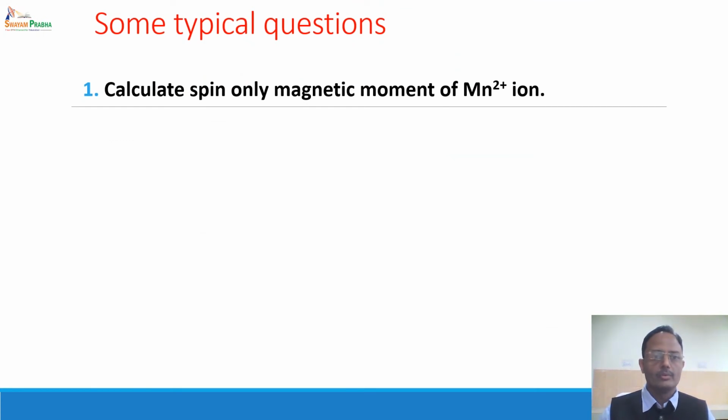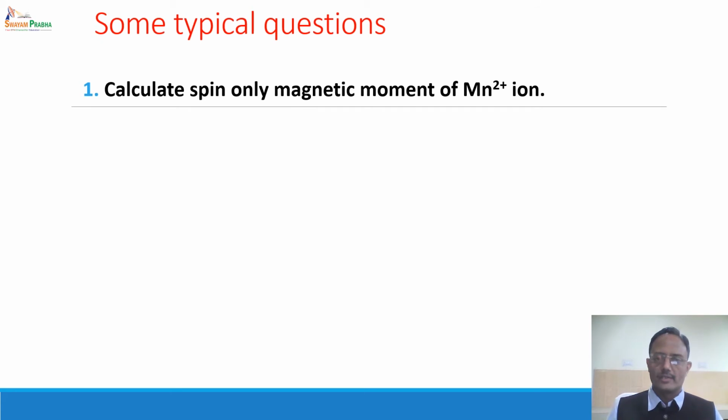Now we come to some typical questions based on the various topics which we have discussed in the last 3.5 classes. Let us start with the first question. A simple question is, calculate the spin only magnetic moment of Mn2+ ion. We have discussed that there can be two types of magnetic moment, the spin magnetic moment and the orbital magnetic moment.